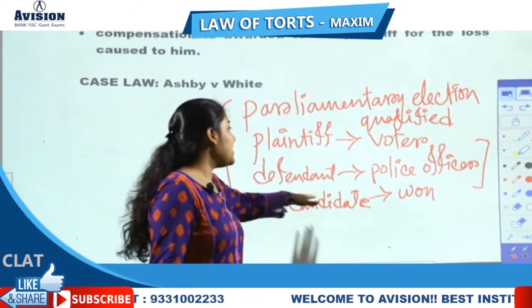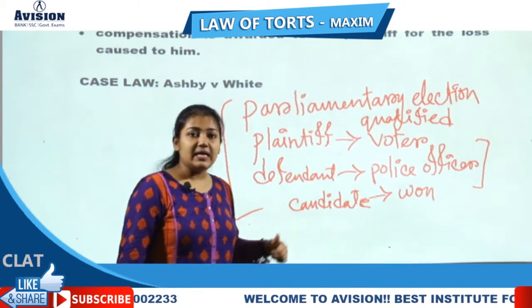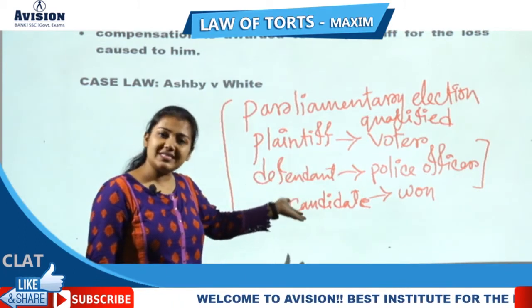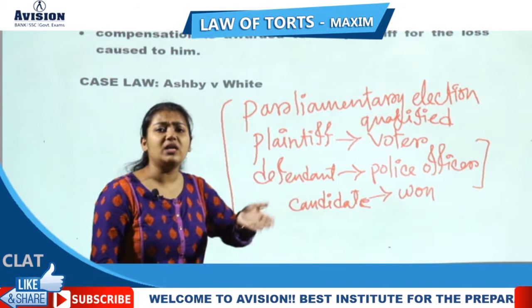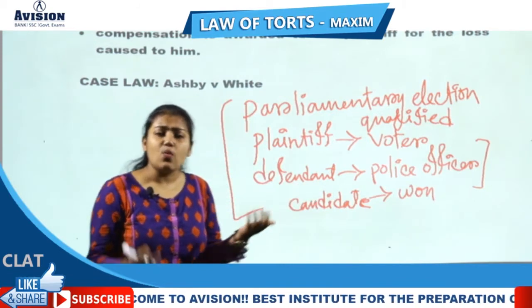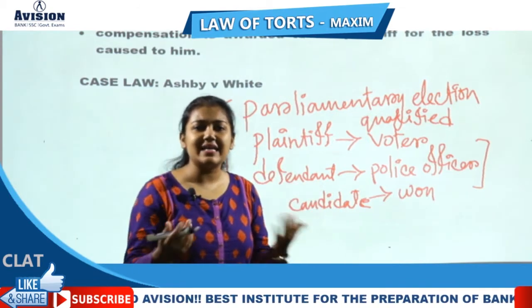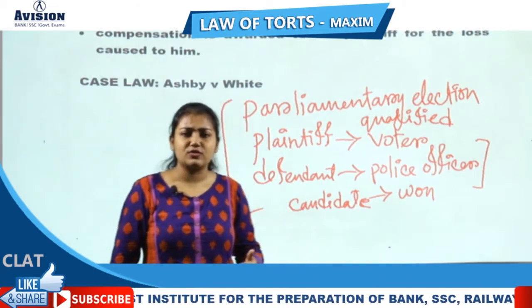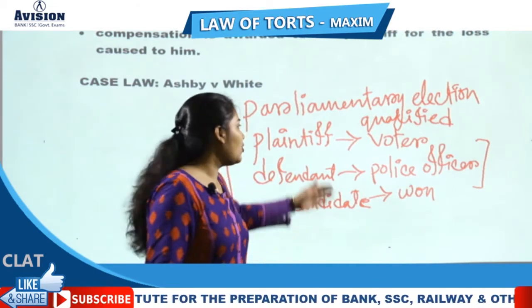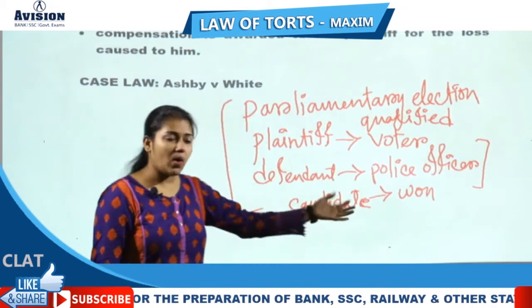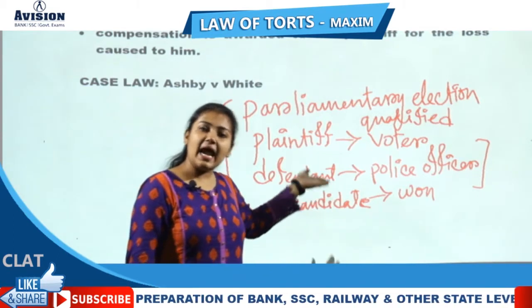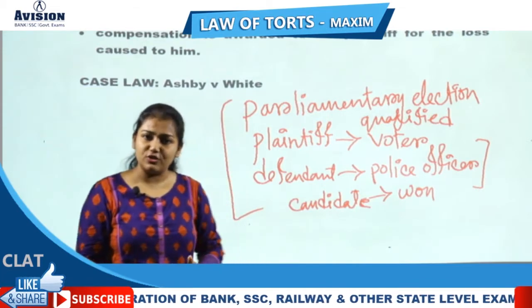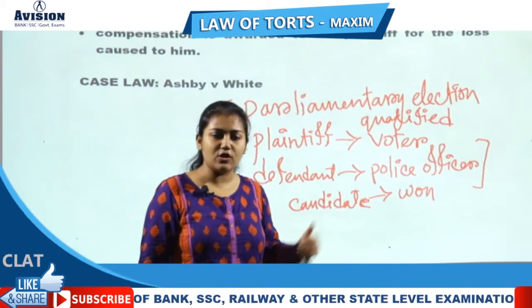So the defendant argued: what is the injury? Where is the damage? Where is the harm? Where is the loss? There is no loss caused to the plaintiff because the candidate he wanted to vote for won the election.